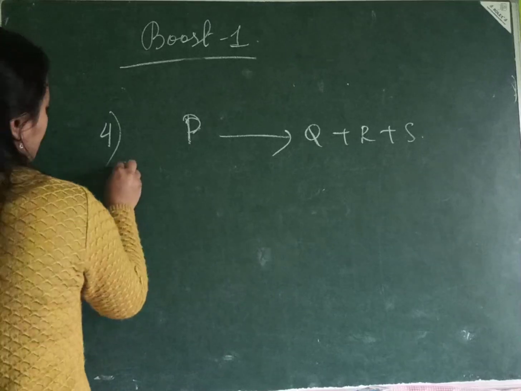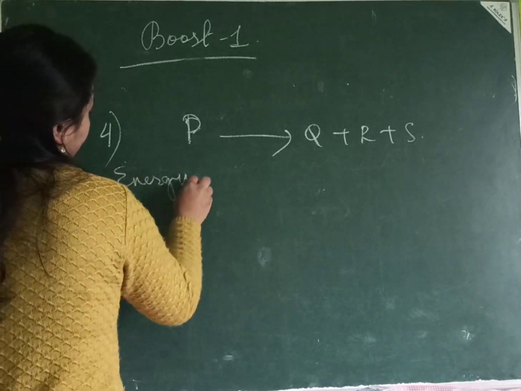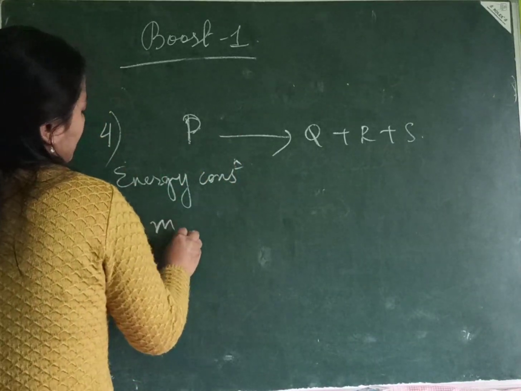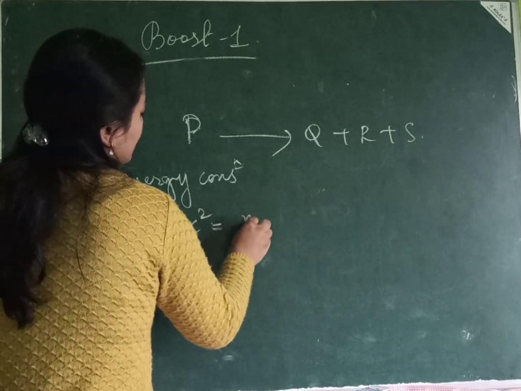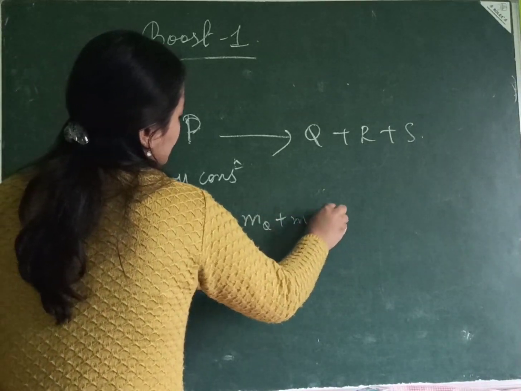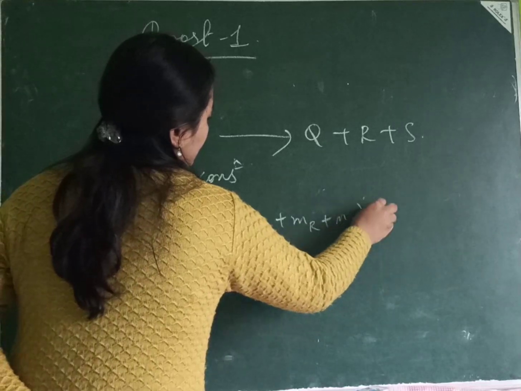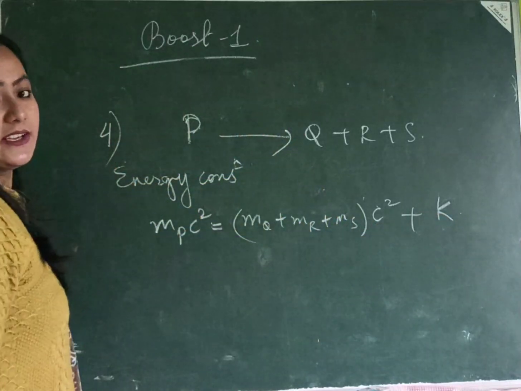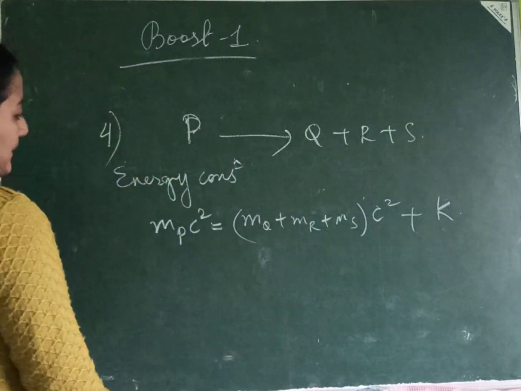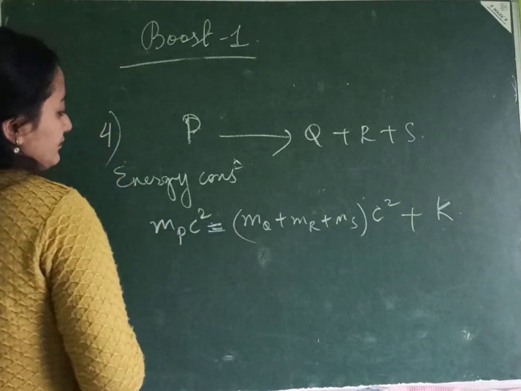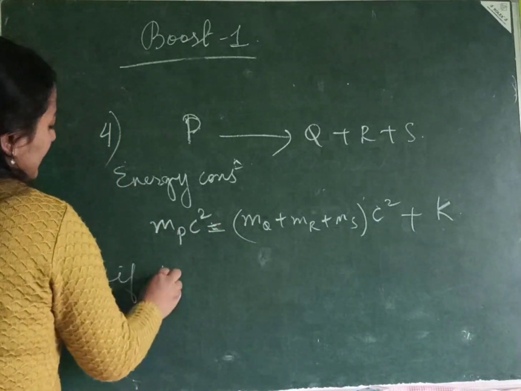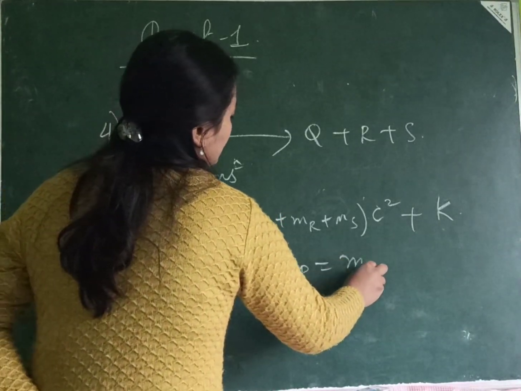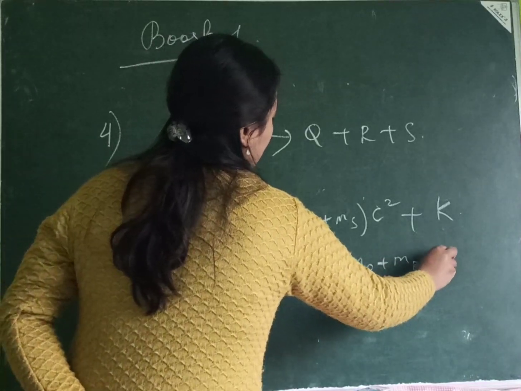From energy conservation, suppose P is decaying at rest, I have my rest mass energy of P equals to rest mass energy of Q, R, S, and the kinetic energy. K denotes the kinetic energy for your Q, R and S. Now, if my kinetic energy is 0, then I have MP equals to MQ plus MR plus MS.